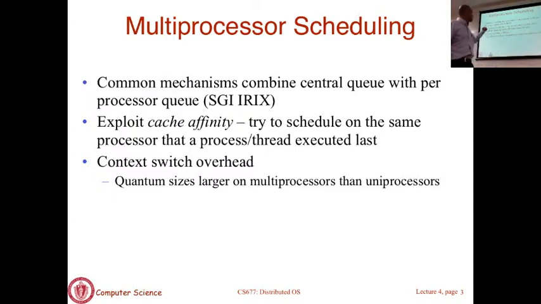And the last thing is the context switch overhead. Typically, because there are issues of cache affinity and sometimes tasks get reassigned and start with cold caches, you try to have time slices that are somewhat longer to allow the caches to warm up. So in the multiprocessor world, the time slices assigned to tasks are a little longer than in the uniprocessor world, because some of these other issues creep up which were not present in uniprocessor scenarios.